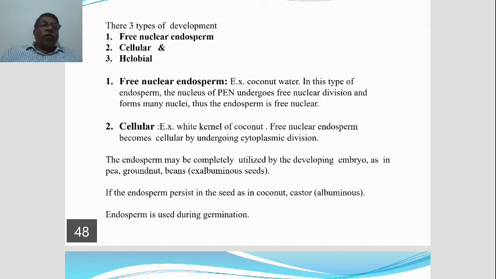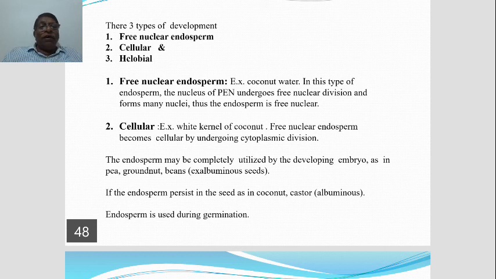Now, in coconut, the free nuclear endosperm becomes cellular endosperm by undergoing cytoplasmic division. It means after free nuclear division, the cytoplasm also divides and the endosperm becomes cellular.